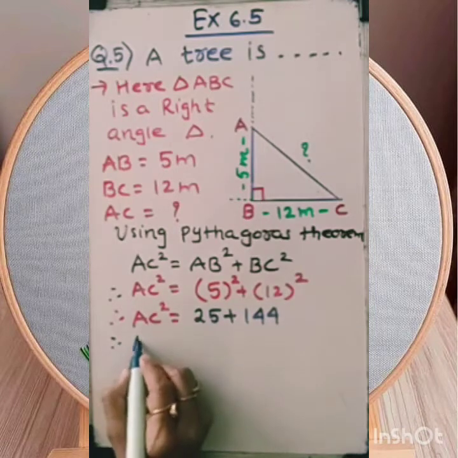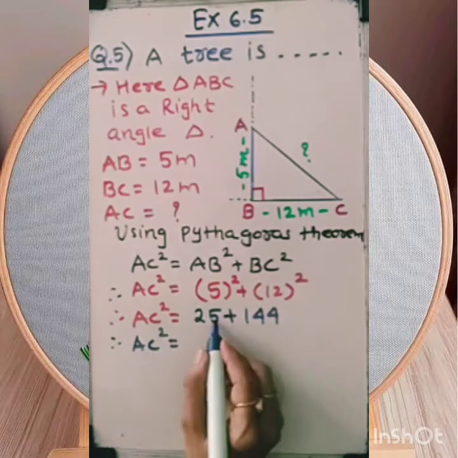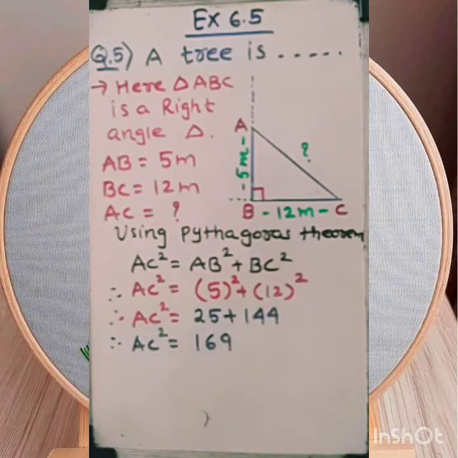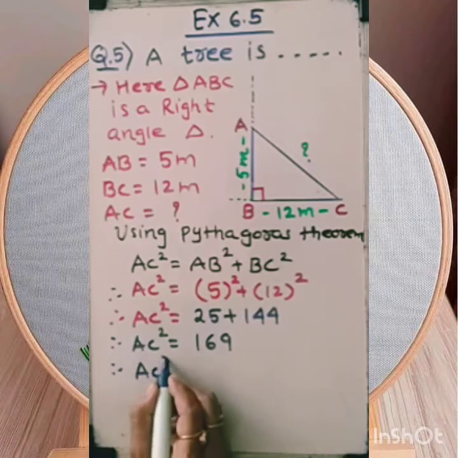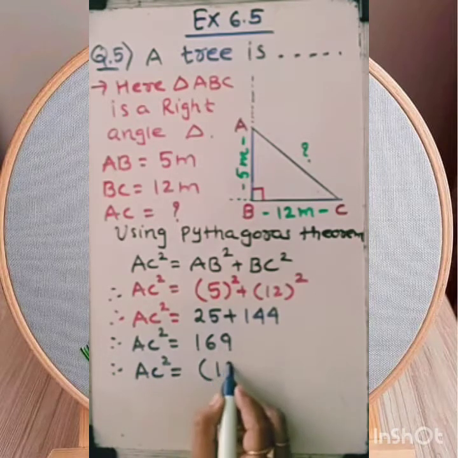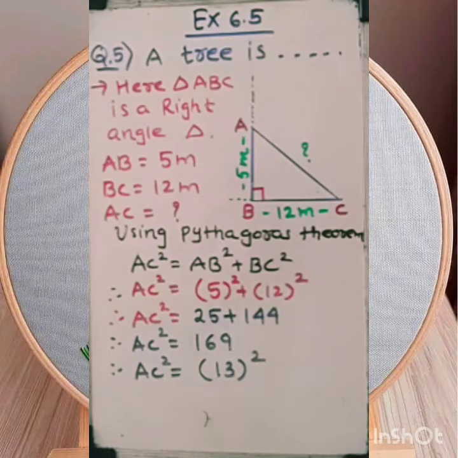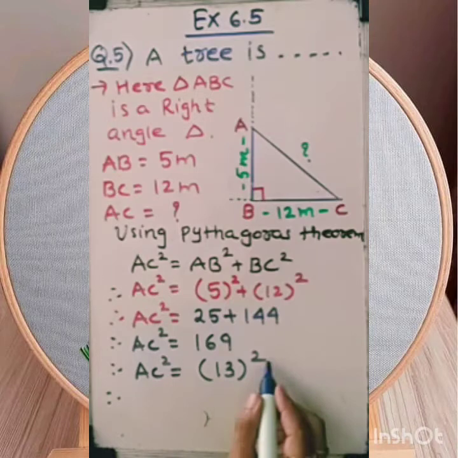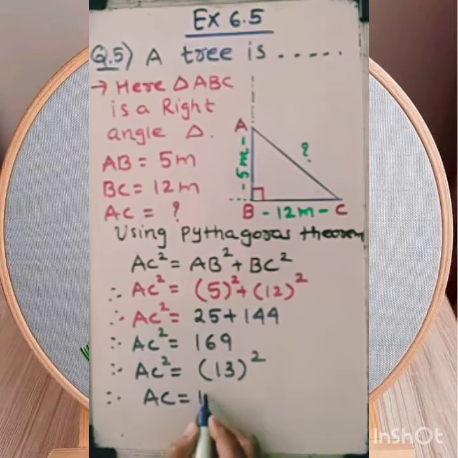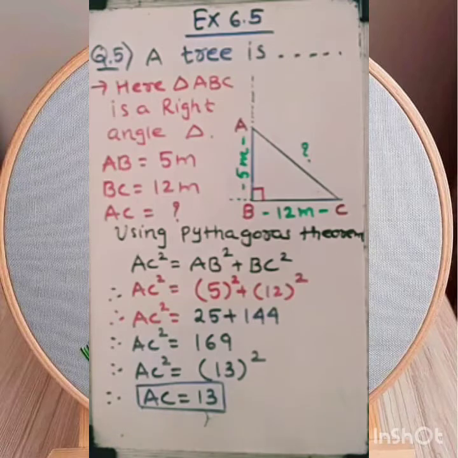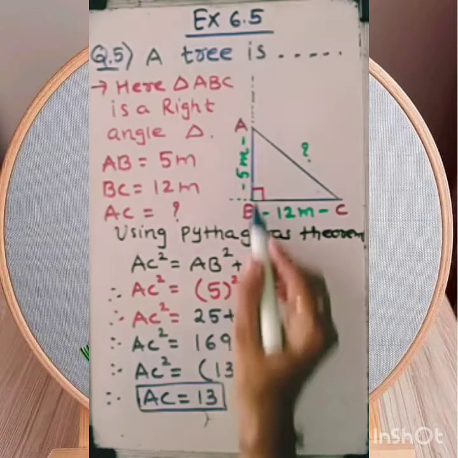So dear student, if I add 144 plus 25, then I will have 169 as the sum. And we know very well that 169 is a perfect square of 13. So AC square equals 13 square, comparing both sides, the length of AC will be 13. Now AC equals this much portion, 13. I need to find the height of the tree.